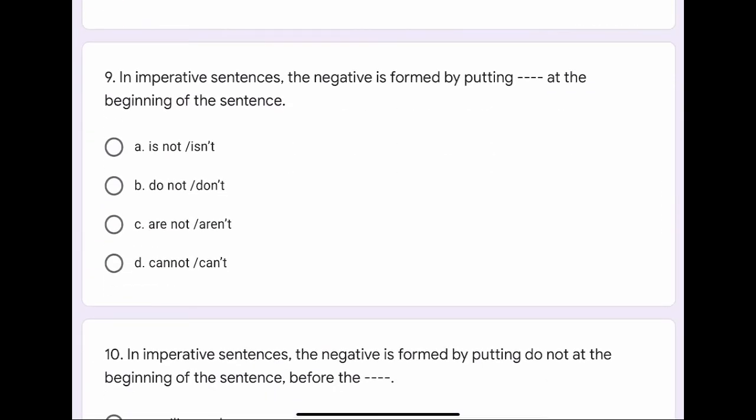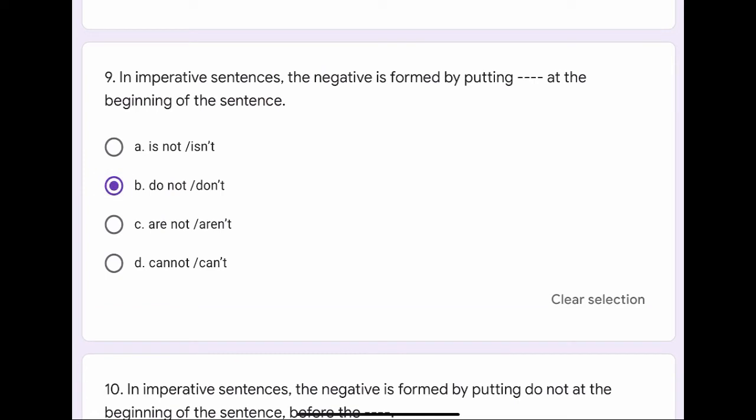Question number 9. In imperative sentences, the negative is formed by putting dash dash at the beginning of the sentence. The options are A. Is not or isn't, B. Do not or don't, C. Are not or aren't, or D. Cannot or can't. The correct option is B. Do not or don't.